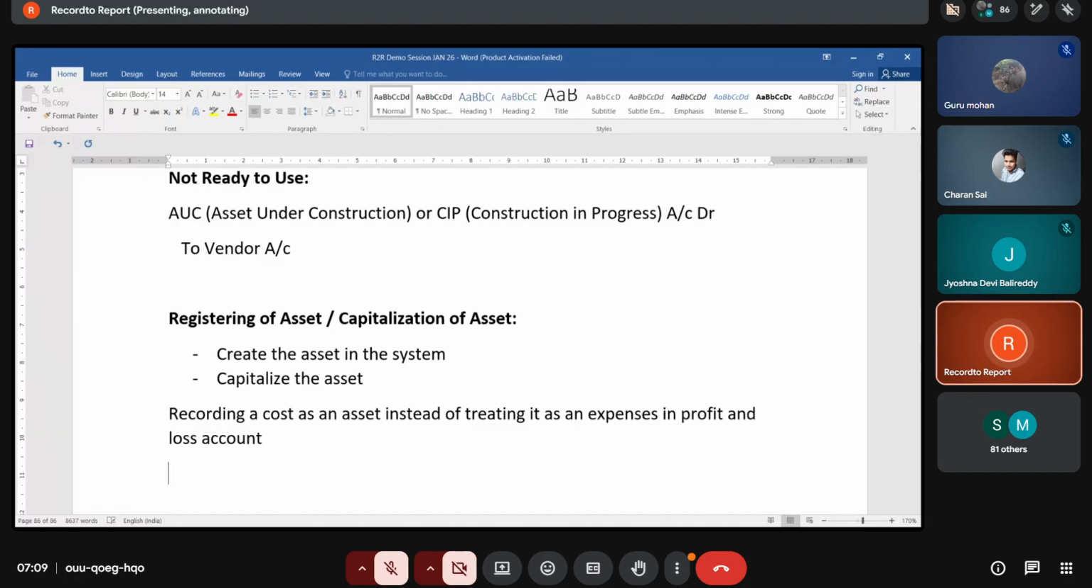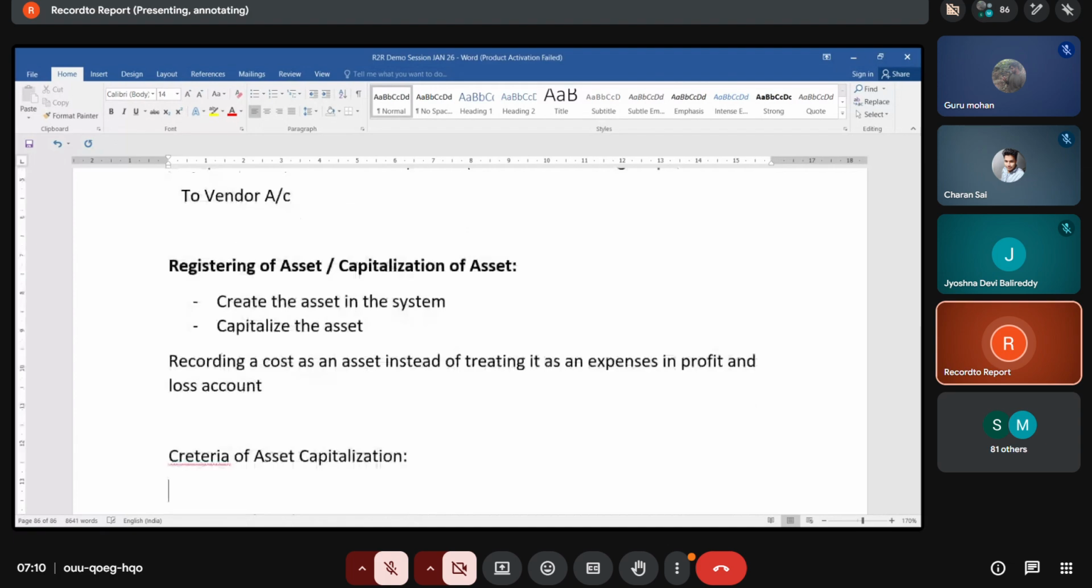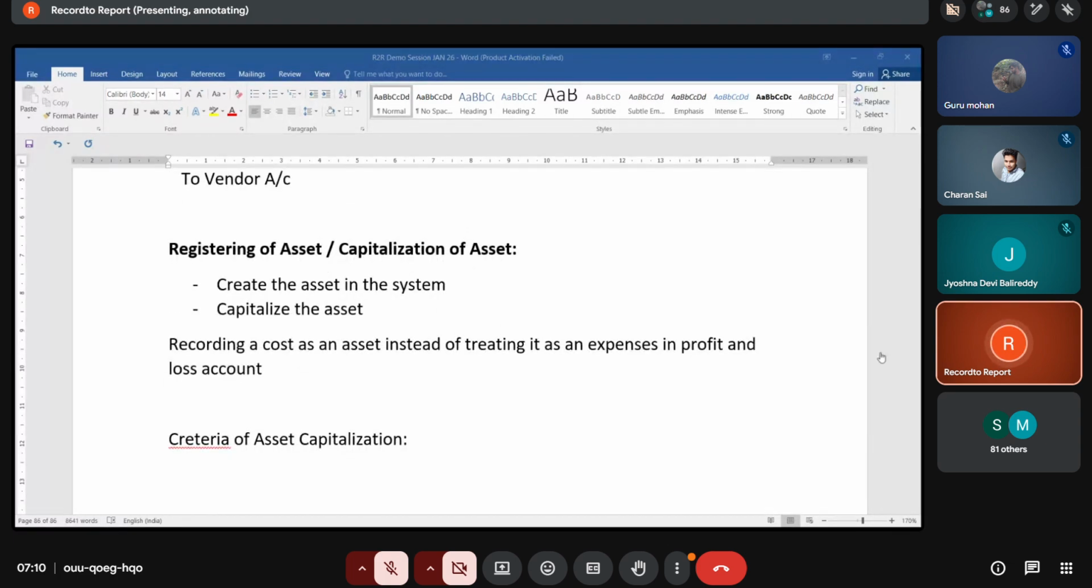So the asset will be, see what is the company criteria. What is the criteria of asset capitalization? If the asset is ready to capitalize, what are the different things which have to be followed?